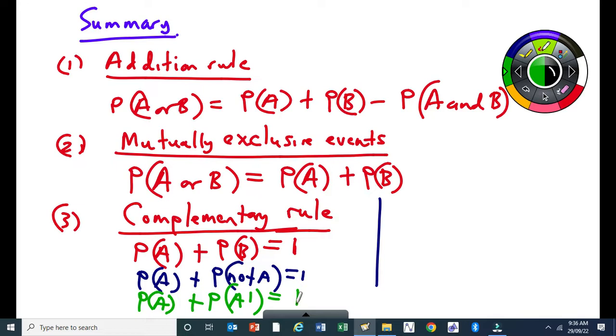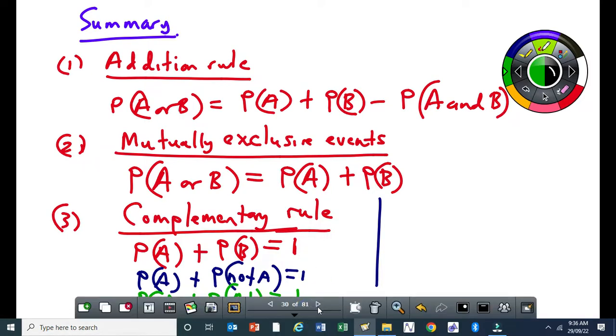Alright. So let's just answer some questions on how to use these 3 equations. Right? Let's answer some questions. So let's move on to examples. Is there anybody who has got a question before I move on?